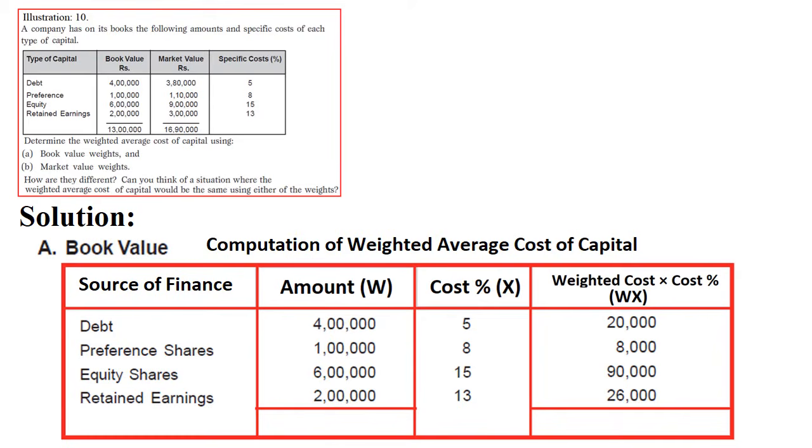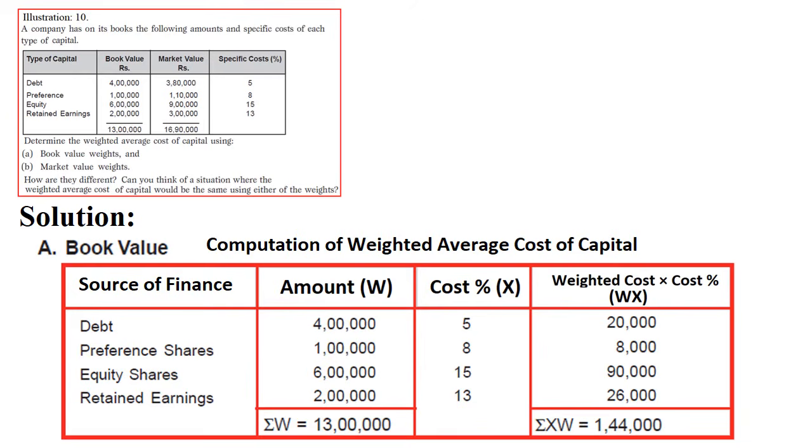Then we are getting WX, that is 20,000, 8,000, 90,000, 26,000. Make the summation of amounts, that is ΣW, 13 lakhs, and make the summation of the weighted cost, that is ΣXW, 1,44,000.